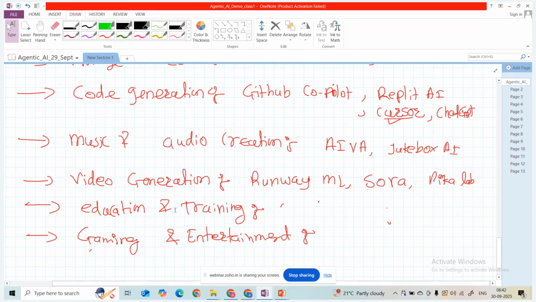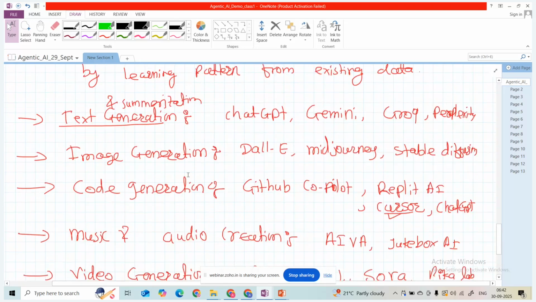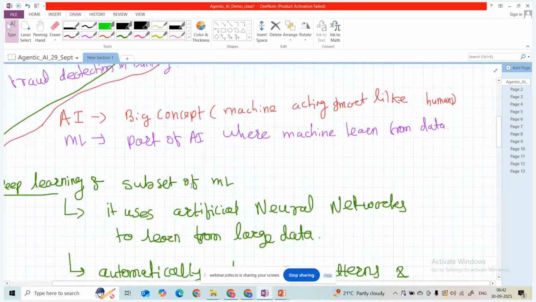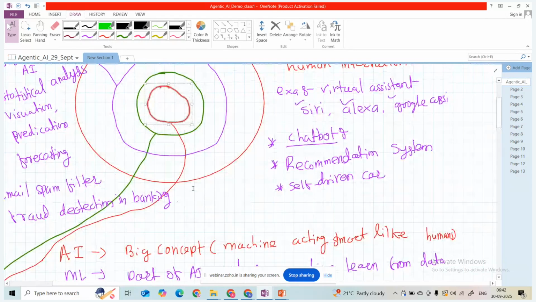In education and training, the industry also utilizes it for personalized training applications. Gaming and entertainment is a very vast industry, where we personalize the gaming experience and create videos for the entertainment industry. These applications are very vast nowadays, and new tools are coming to the market. As a data scientist, machine learning engineer, AI engineer, or generative AI engineer, we have to keep updating our knowledge so that we can adapt to new upcoming knowledge and implement it in our organization or for personal use.